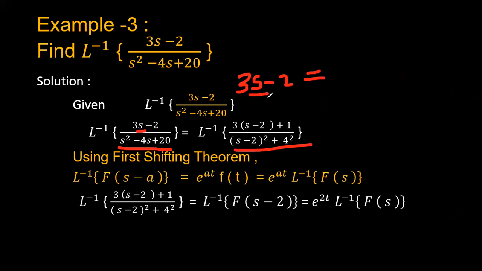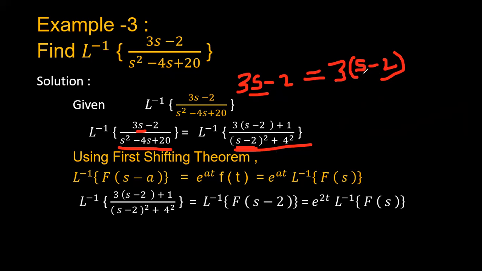So you can write 3 into s minus 2. Why? Because s is multiplied by 3, so 3 is kept outside, and because the denominator has s minus 2, the numerator s is also represented as s minus 2.